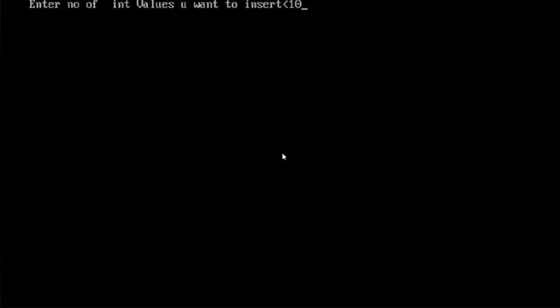So how many you want to insert? I would have given one \n to keep my output printed in the next line. As of now, I am giving 5. Then enter the values. You are entering the values now: 1, 2, 3, 4, 5. So 1, 2, 3, 4, 5 got printed. Understandable? Yes or no? Yes, ma'am.